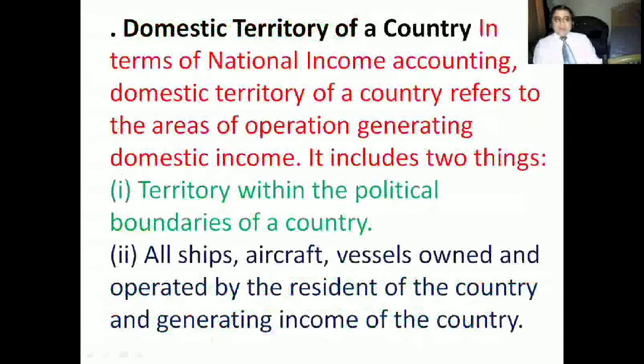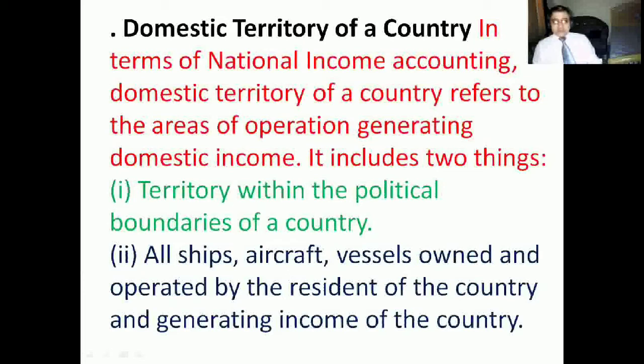Then comes the domestic territory of a country. In terms of national income accounting, domestic territory of a country refers to the area of operation generating domestic income. It includes two things.